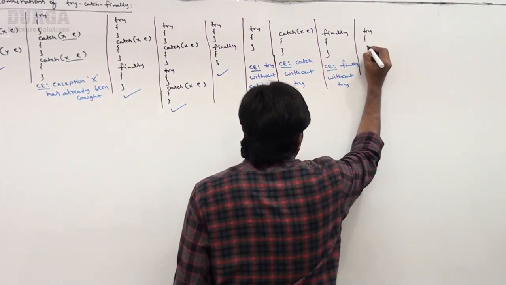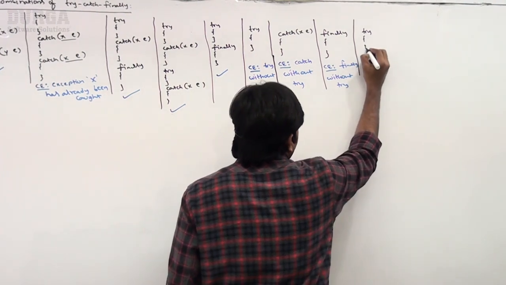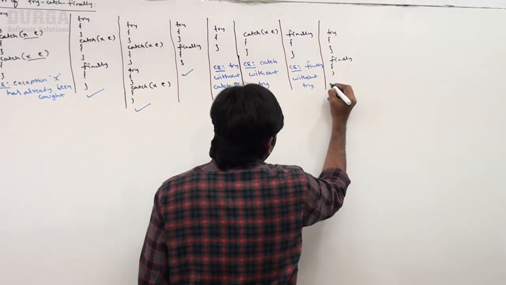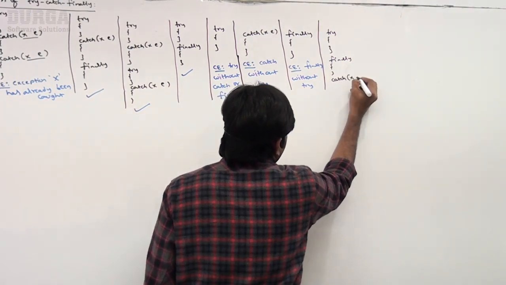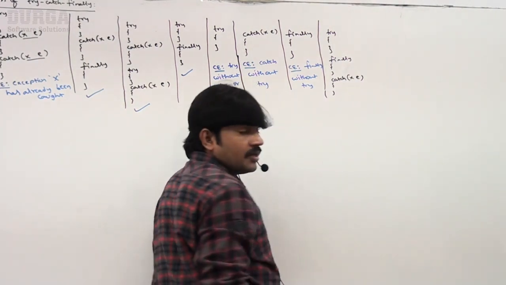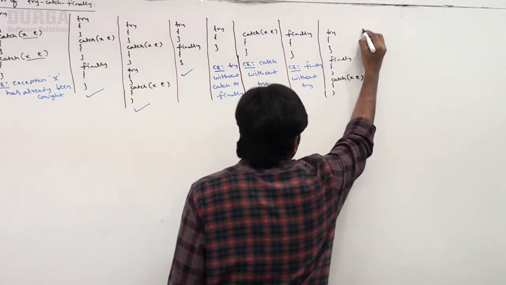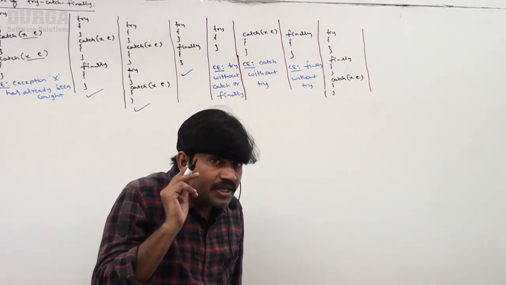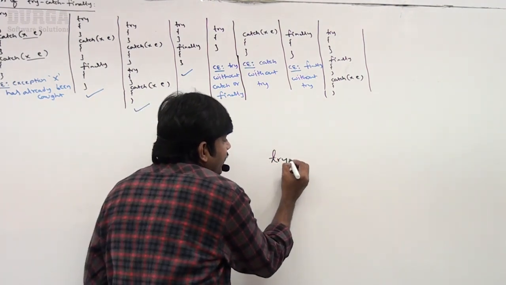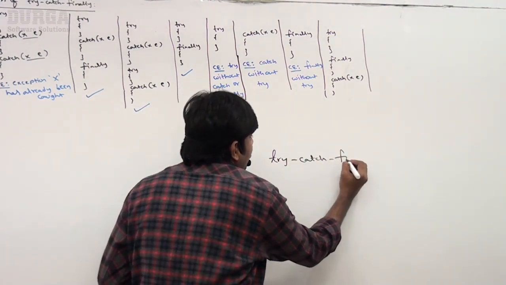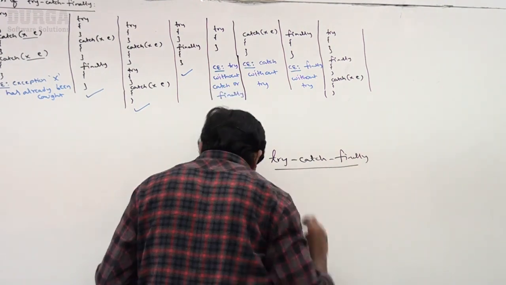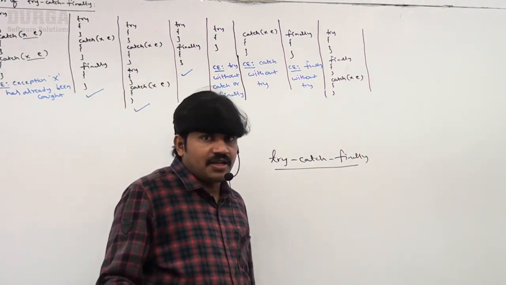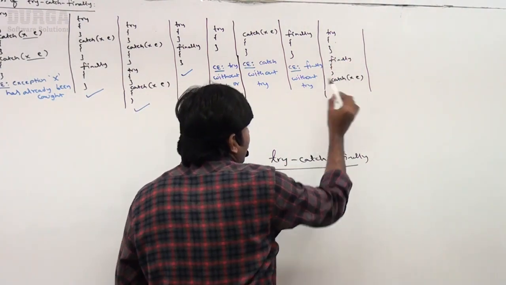Sir, I'm taking try, finally, and then catch. Now if I compile this one, immediately we are going to get a compile time error. What is the reason? In try-catch-finally, the order is very important. Remember this one, sir: first the try block, then the catch block, and then the finally block. But here you took try, finally and then catch.